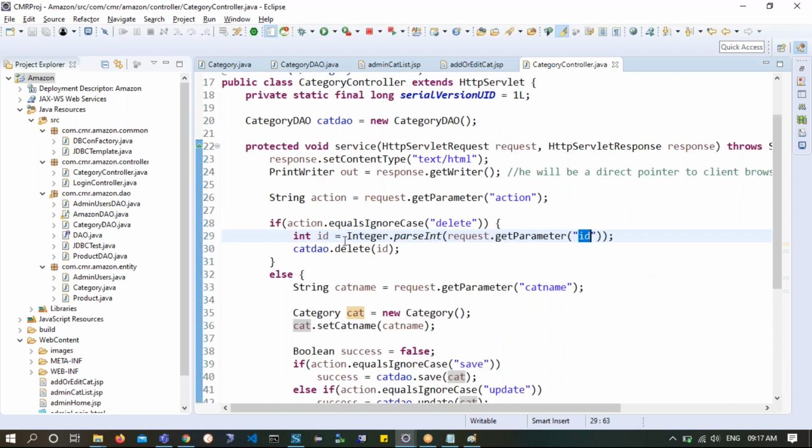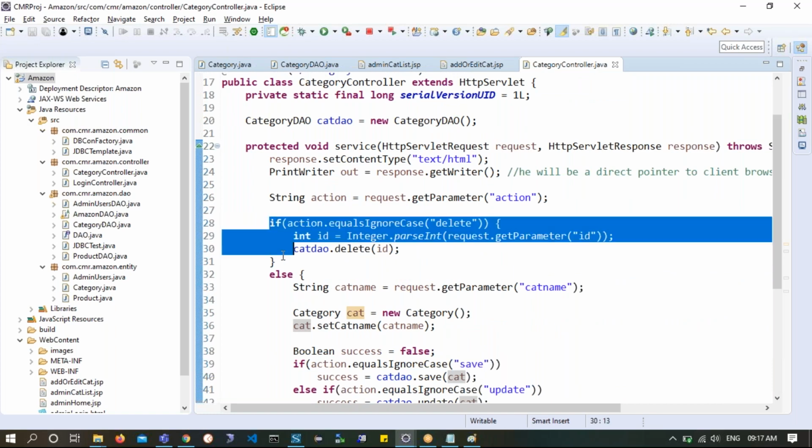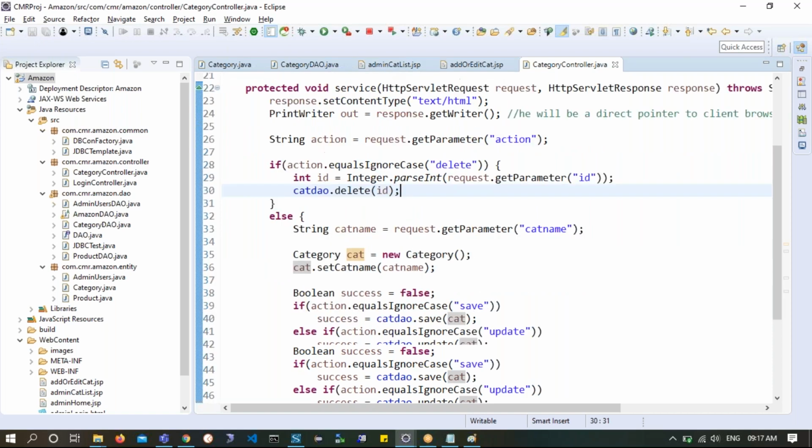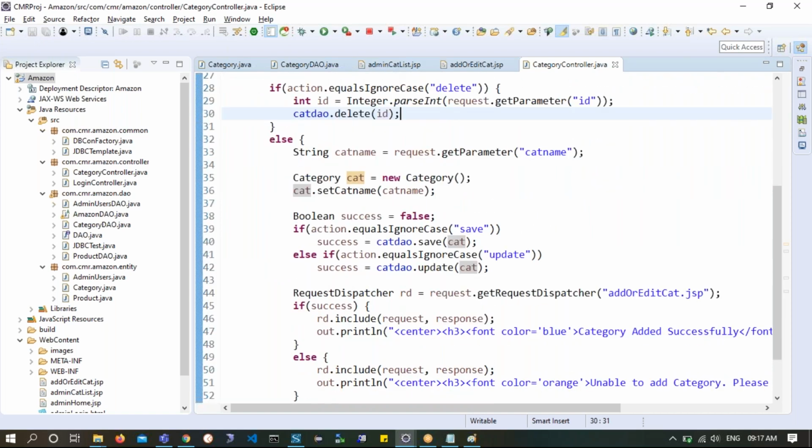So in delete, he is not doing anything. You could actually say you cannot return anything because this is a service method. Please try to understand, this is simply a service method. So what you can do here, in the category list itself, you can showcase. You have to take him back to the category list method saying that this is completed.